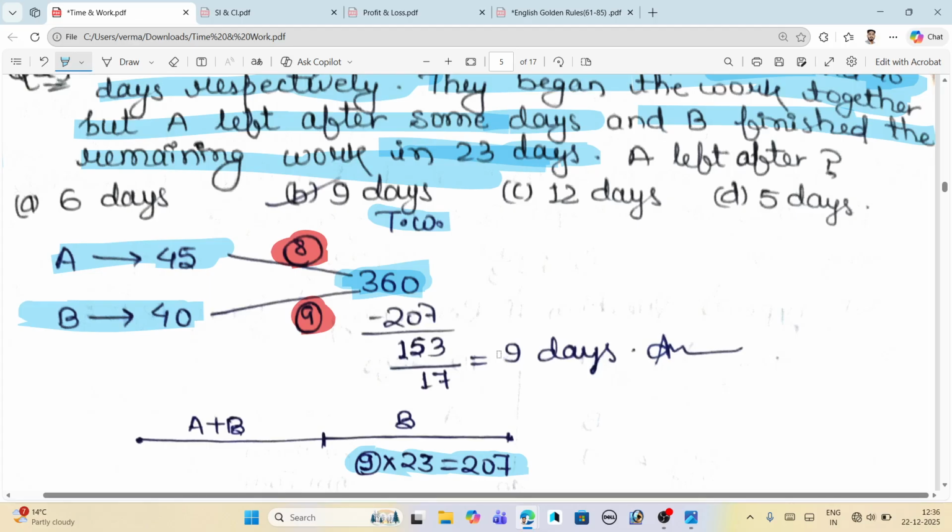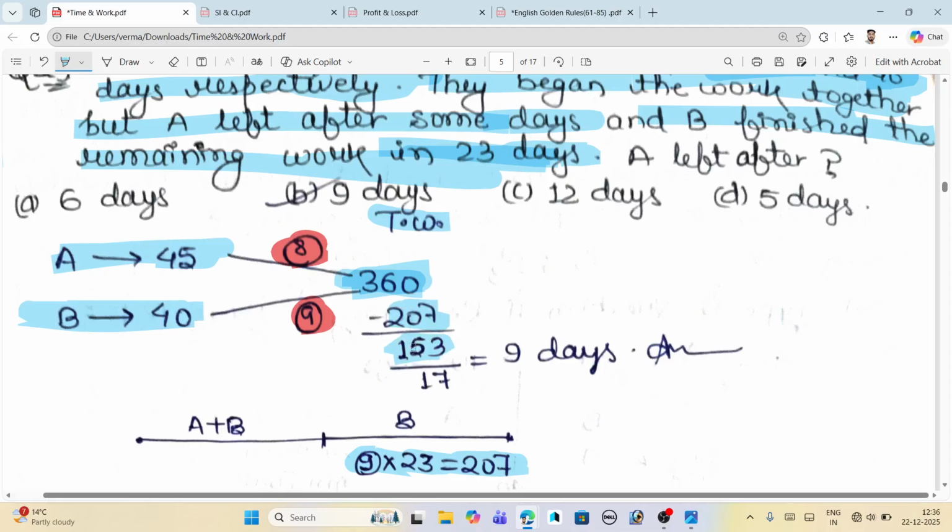The efficiency of B is 9, and the remaining work B does in 23 days is 207. So from the complete work 360, just subtract 207, and you will get 153.